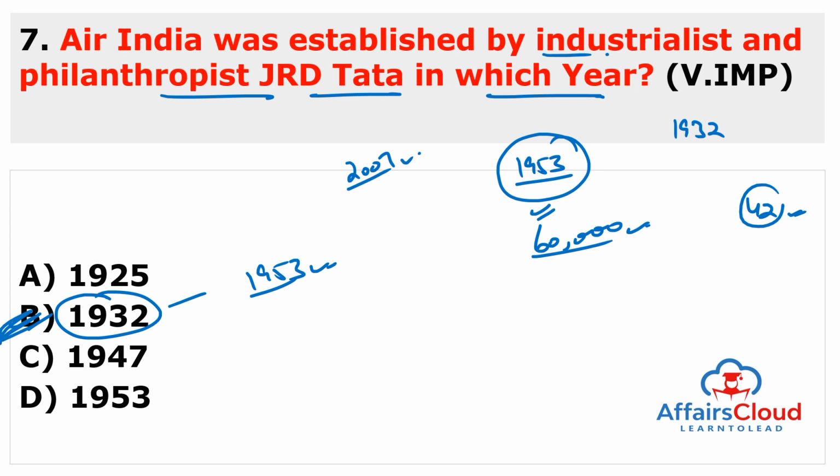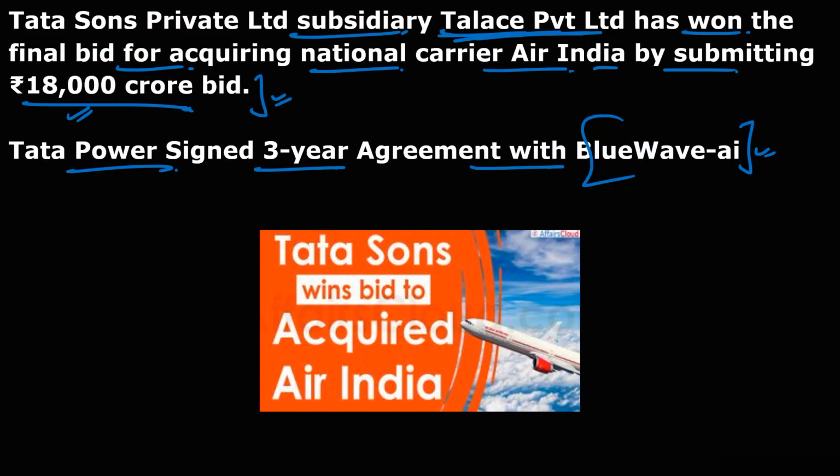So you have to just remember this, that this was established in 1932. Now again it was sold to Tatas. And you can also remember Tata Power also signed a 3-year agreement with Blue Wave Artificial Intelligence, and this Blue Wave Artificial Intelligence is the world's first renewable energy artificial intelligence company. And through this agreement, Tata Power will work with the Blue Wave Artificial Intelligence cloud platform to generate intraday and day-ahead dispatches for use in the day-to-day power scheduling operation.